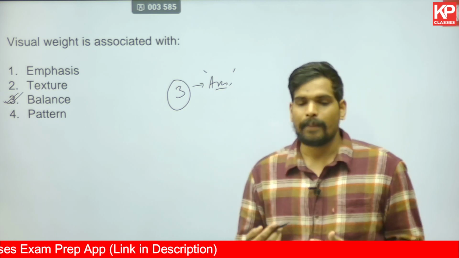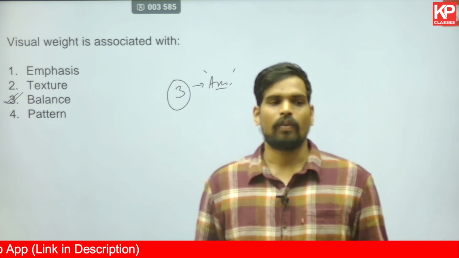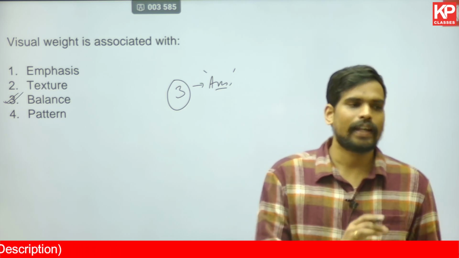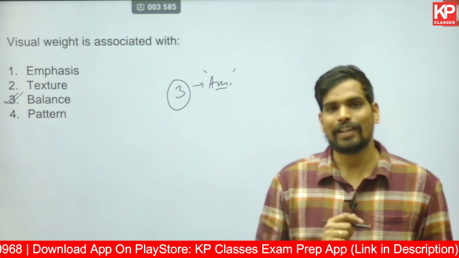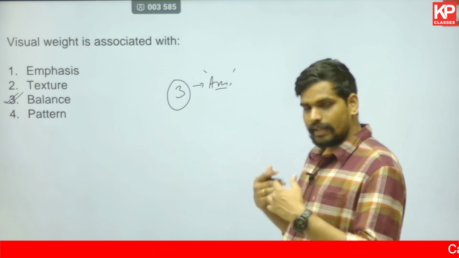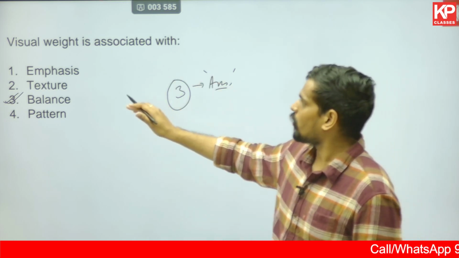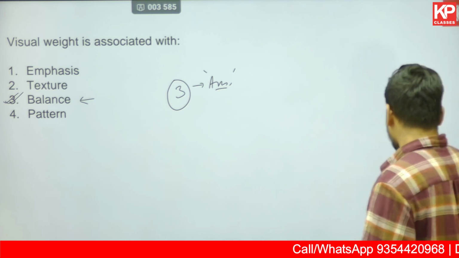So whenever in the examination you are asked to create some two-dimensional or three-dimensional composition, every element you use will have a visual weight. You have to take care that the uniformity of visual weight is seen in the composition. That's what the evaluators will look for. Obviously, you should create it in an interesting manner. So visual weight is an important aspect associated with the principle of design, that is balance. That's the answer for it.